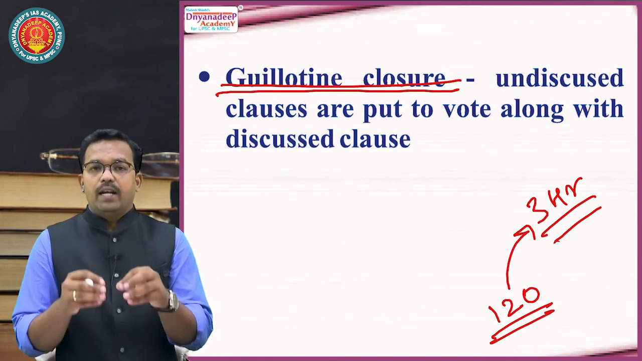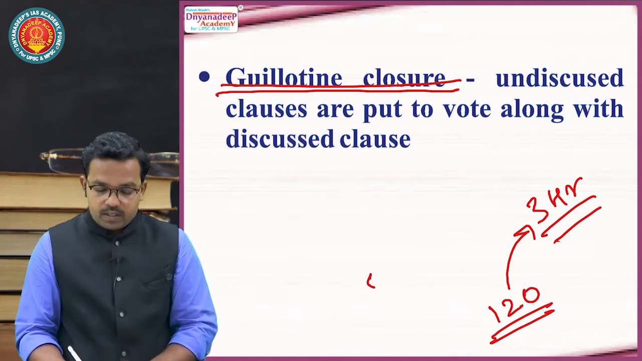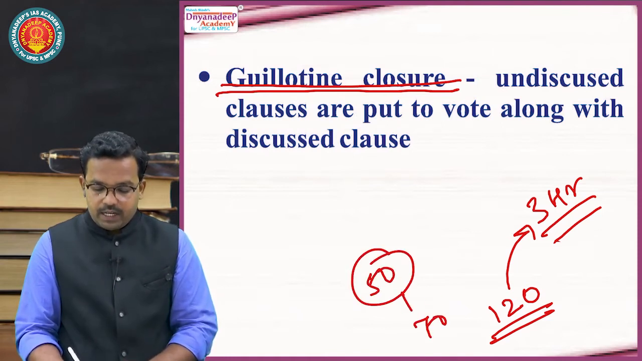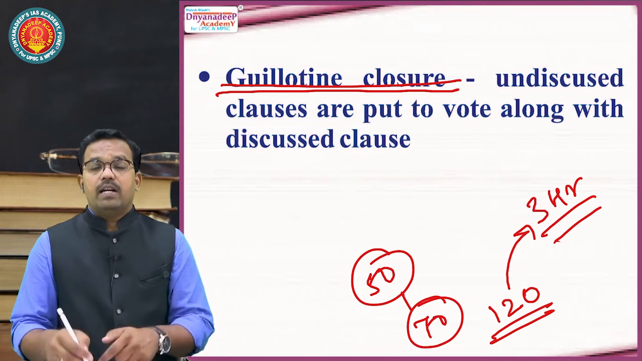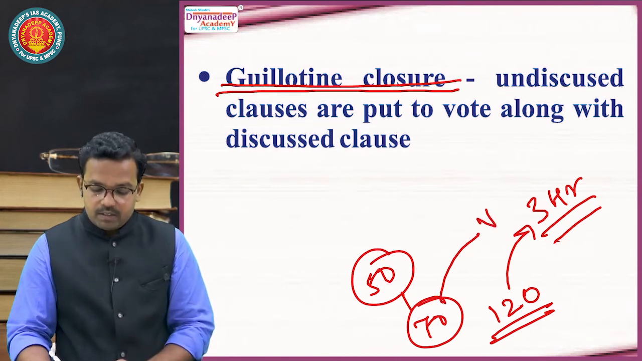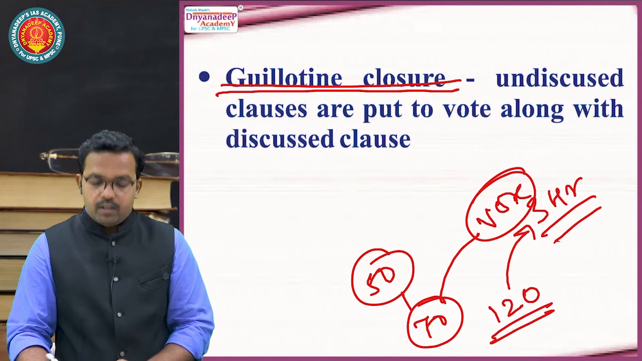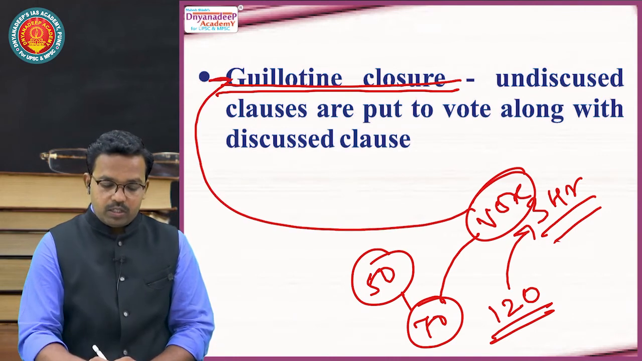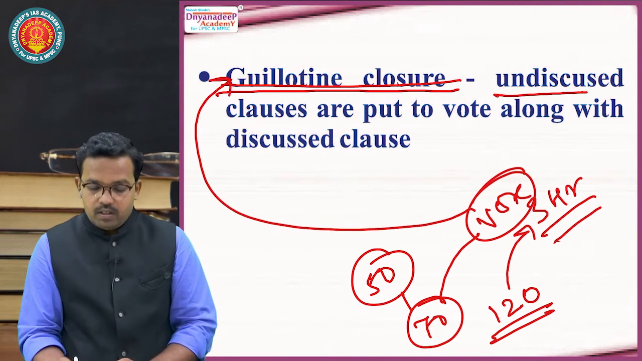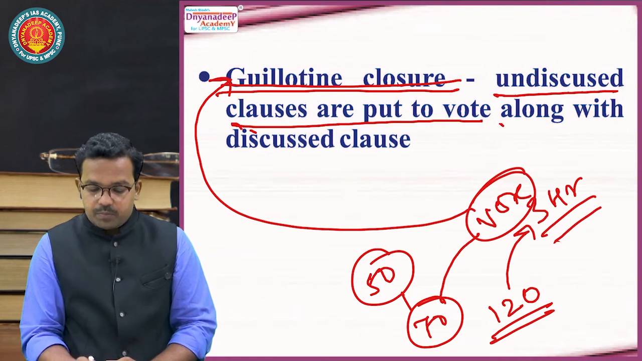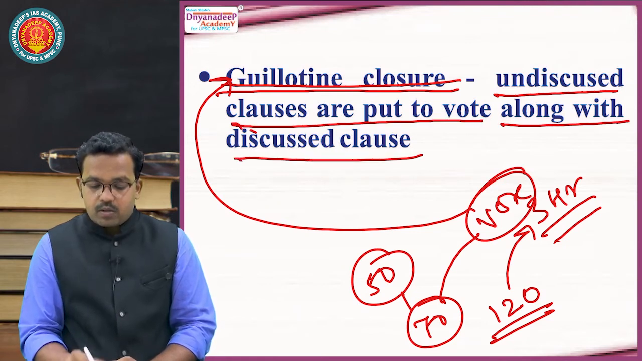But we found that at the end of 2.5 hours, we could discuss only 50 subjects and 70 subjects are remaining. Then in that last half hour, these remaining 70 subjects are put to vote and discussion is stopped. It is called guillotine closure. It means undiscussed clauses are put to vote along with discussed clauses.